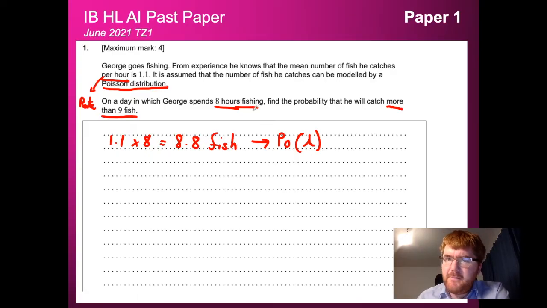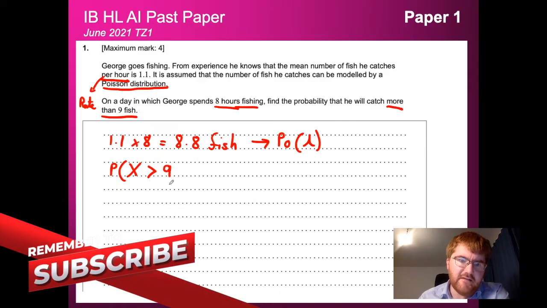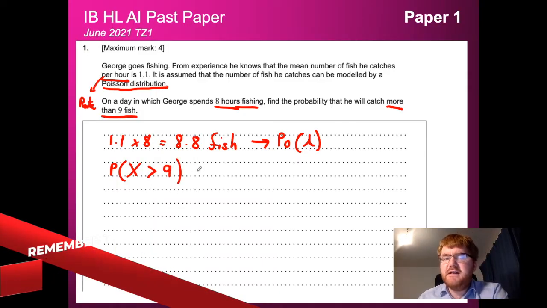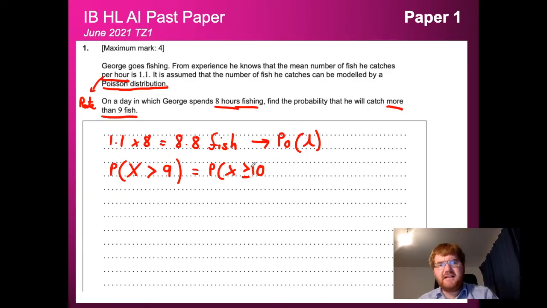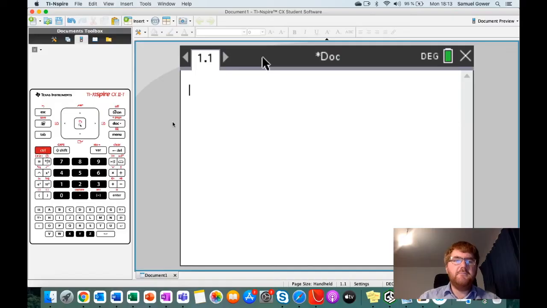Now we look at the other parts of the question, and we want the probability they will catch more than 9 fish. So x, our variable, is going to be greater than 9. And remember, greater than 9 basically means we want the probability of x greater than or equal to 10. Because when we use our calculator, it's going to include the 10 and then go from there. So now we're going to go over to my GDC and pop it in the calculator and show you how to do it. Okay, so make sure you've got your graphical calculator ready for this test.